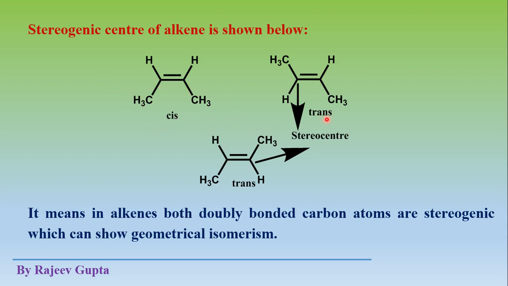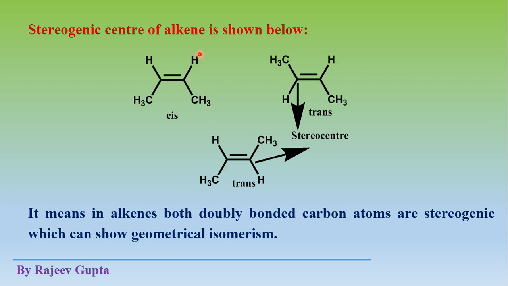This is cis-butene and trans-2-butene. Here it is present on the same side, here on the opposite side. If we interchange this hydrogen with this methyl group, then we get this structure. So we get trans. So it is a stereogenic center.